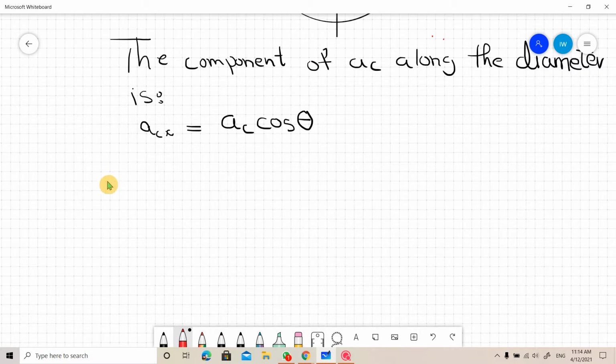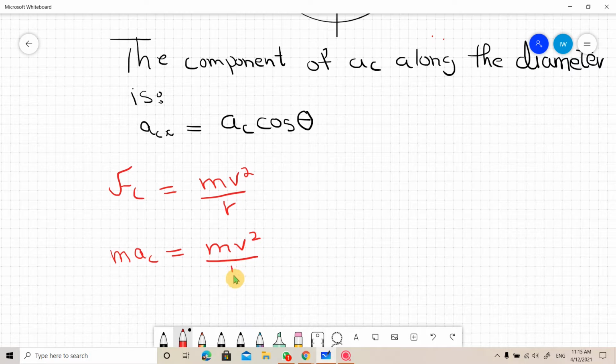You know that centripetal force is equal to mv square over r. So centripetal force is equal to mass into centripetal acceleration, which is equal to mv square over r. So mass cancels. So centripetal acceleration we get is v square over r.